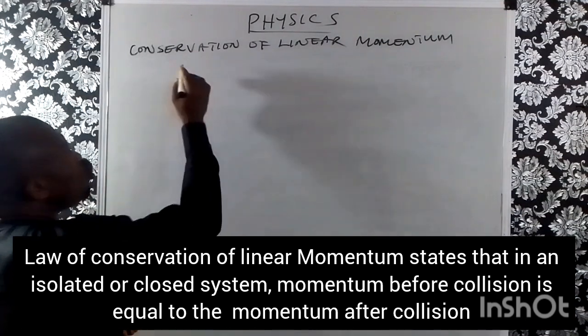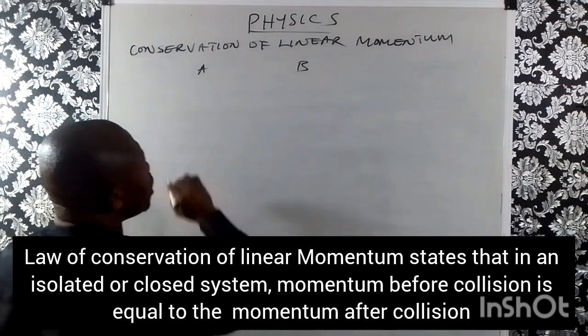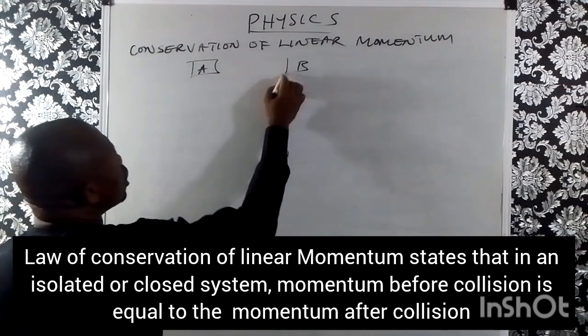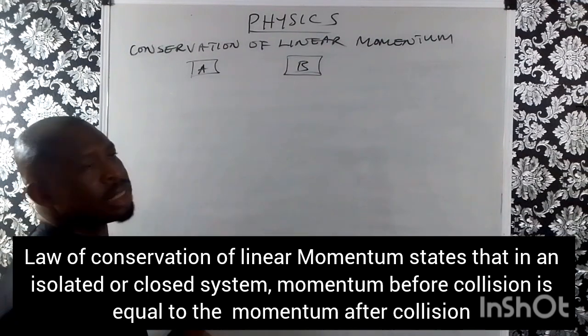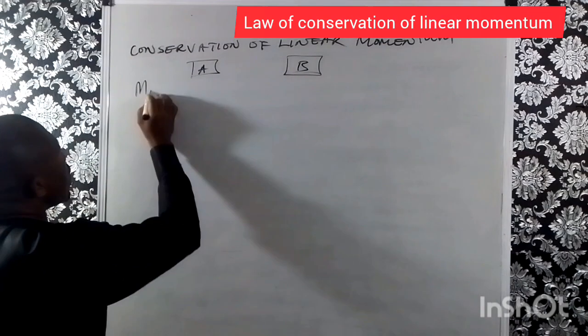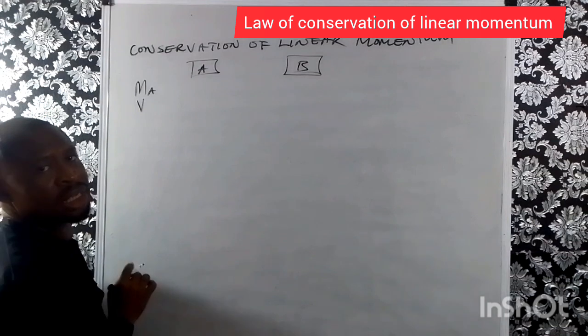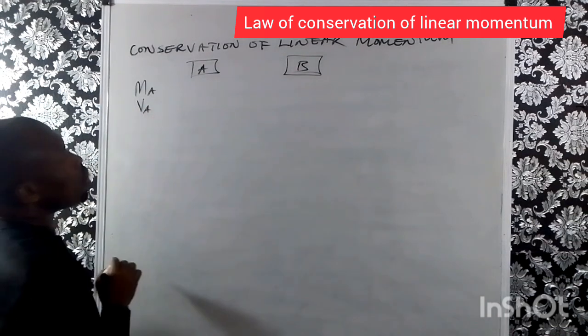Of course, you know that momentum, assuming there are two bodies, body A and body B. Before collision, this one has mass A and it has speed A also.